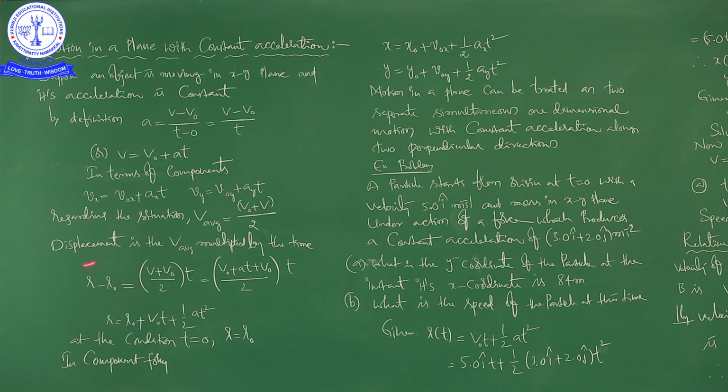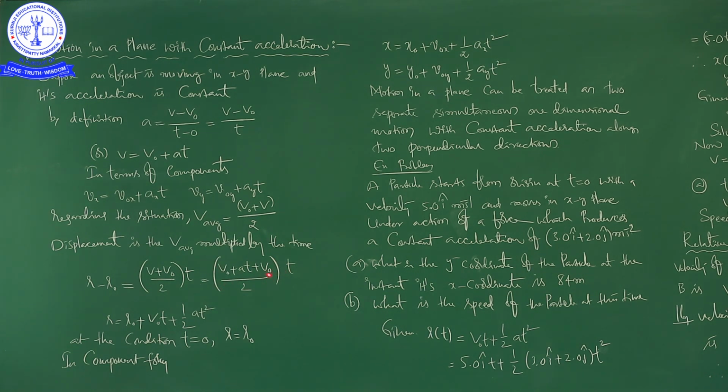See here. It is the displacement, it is the final position, it is the initial position. So, r minus r naught gives us displacement, that is equal to V plus V naught by 2 into t, right. That is equal to, V is equal to what from here? V is equal to V naught plus at, so V naught plus at plus V naught by 2 into t.